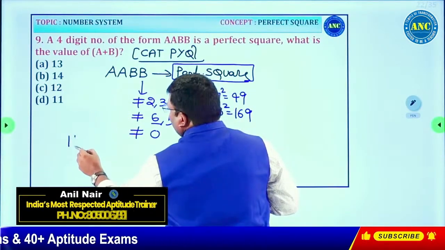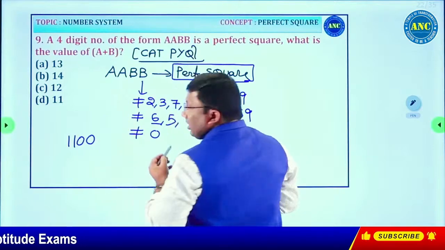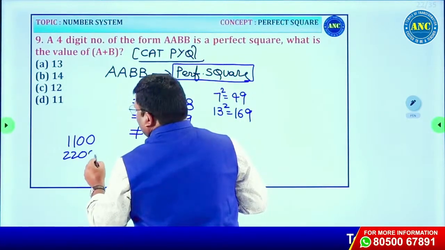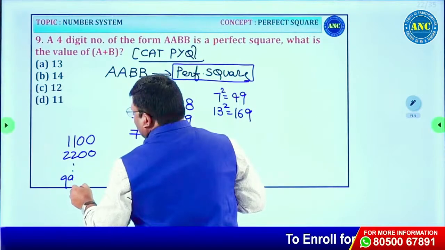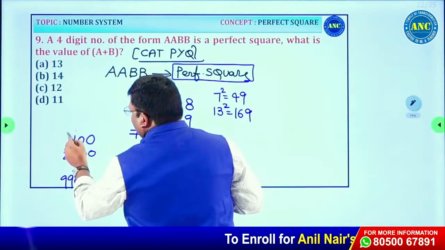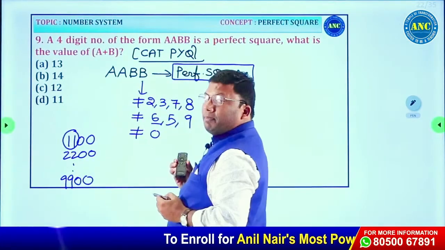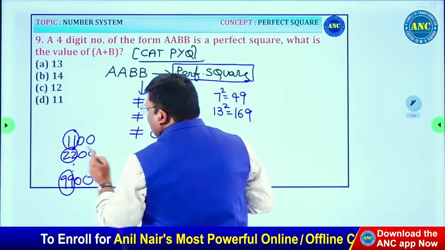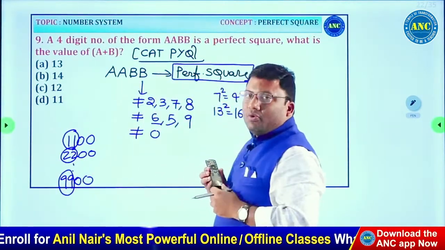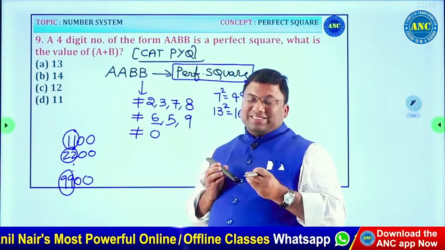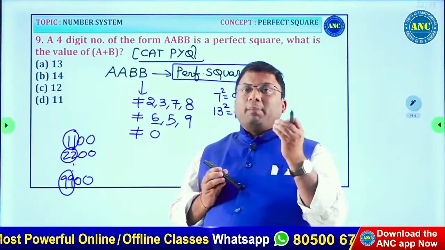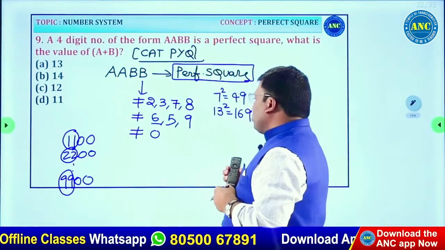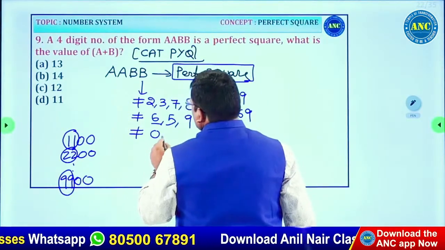Sir, why can it not be 0? Then the last 2 digits will be 0, 0: 1100, 2200, 9900. 1100 contains only 1 multiple of 11, and the same for the others. For a number to be a perfect square, the power of each prime should be an even number. So it cannot be 0.